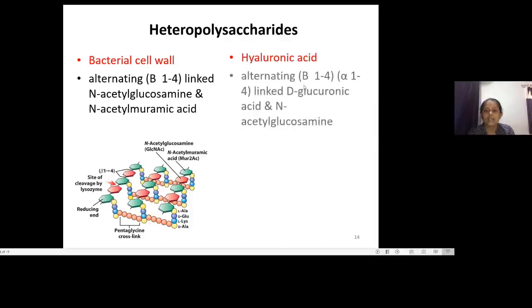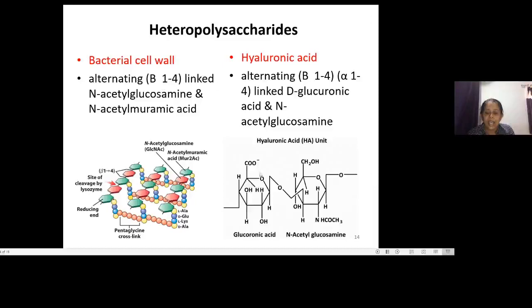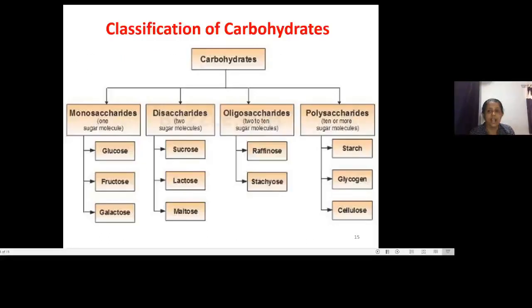Hyaluronic acid is again a heteropolysaccharide composed of D-glucuronic acid and N-acetylglucosamine, and the linkages here are beta 1,4 as well as alpha 1,4. This is a very important type of polysaccharide, present in various types of biomolecules.